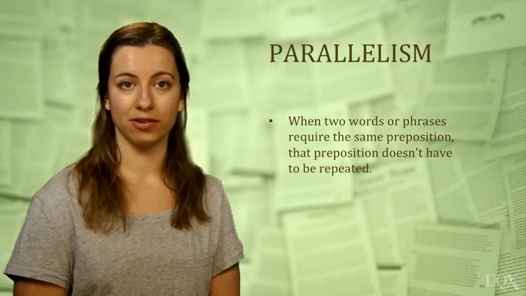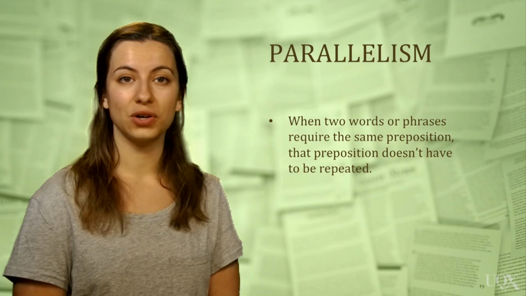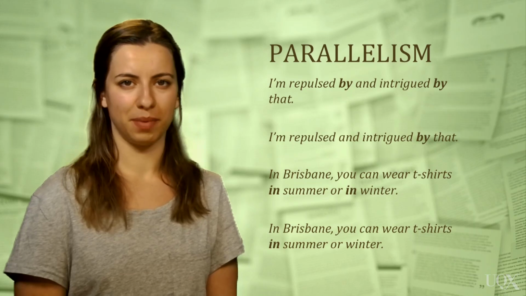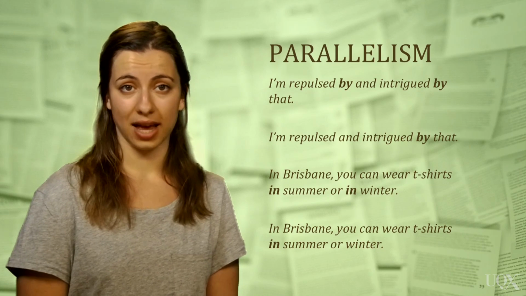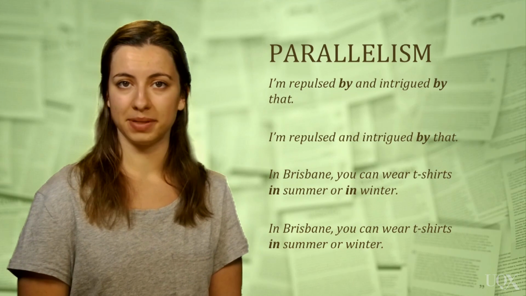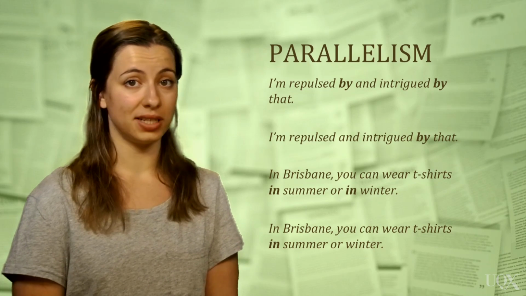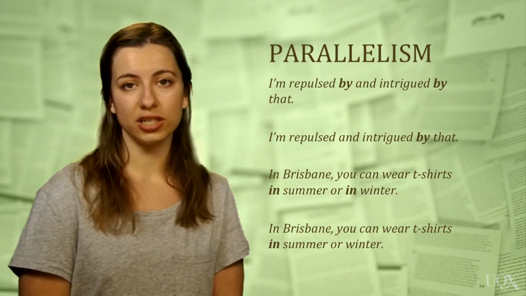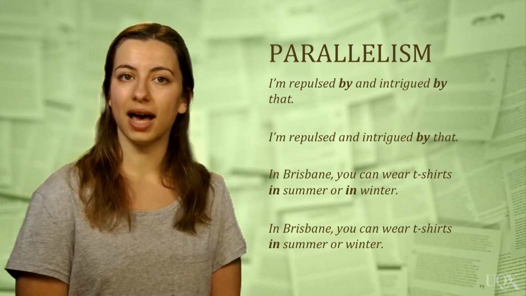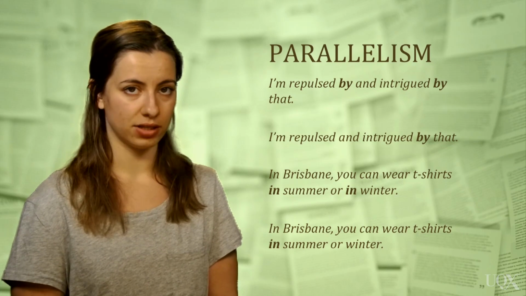When 2 words or phrases require the same preposition, that preposition doesn't have to be repeated. This is called parallelism. For example, the sentence, I'm repulsed by and intrigued by that, could be simply, I'm repulsed and intrigued by that, because both repulsed and intrigued require the same preposition in by. Similarly, to say, in Brisbane you can wear t-shirts in summer or in winter, could just as well read, in Brisbane you can wear t-shirts in summer or winter. Deciding which preposition to omit depends on whether it comes before or after its corresponding object.